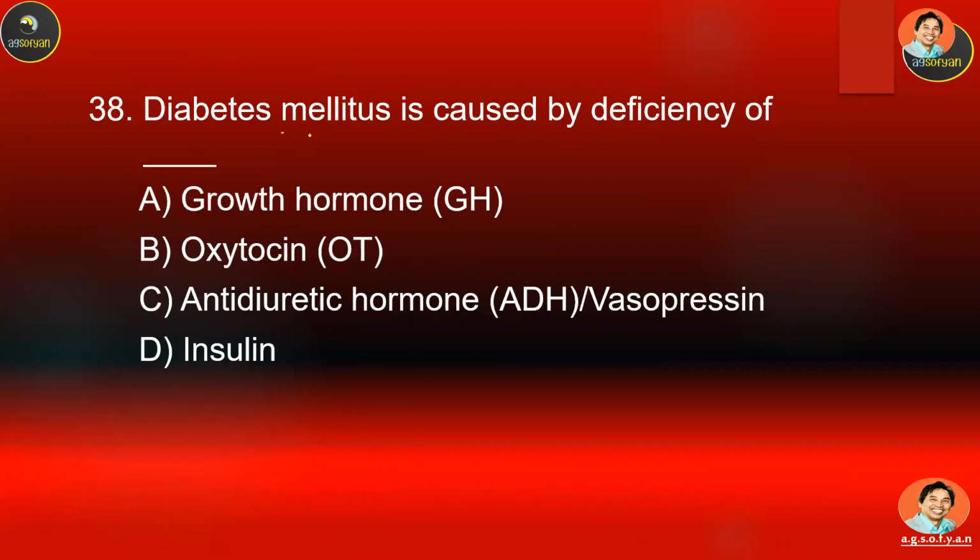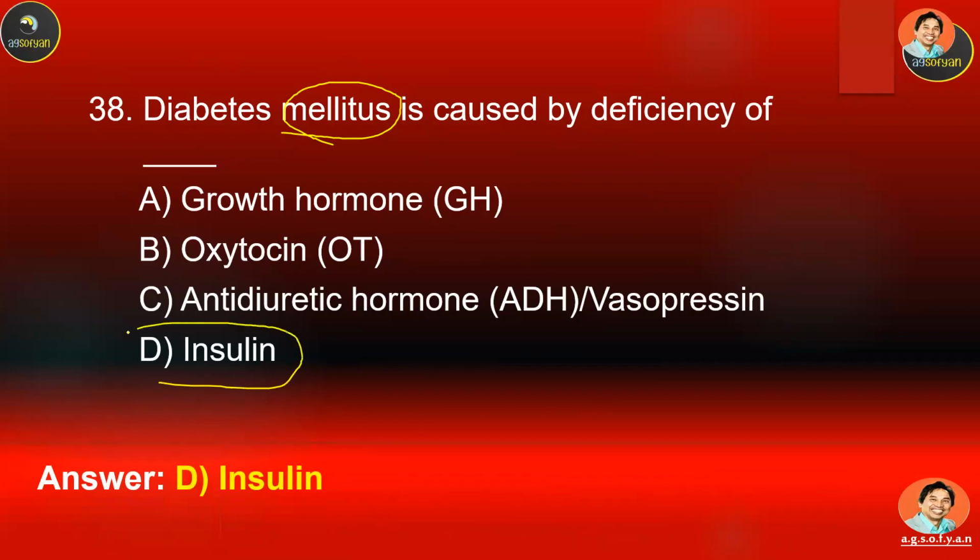38. Diabetes mellitus is caused by deficiency of what? This should be easy because it was already explained on the previous question. Yes, it is caused by deficiency of insulin.